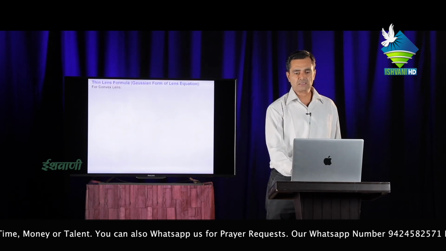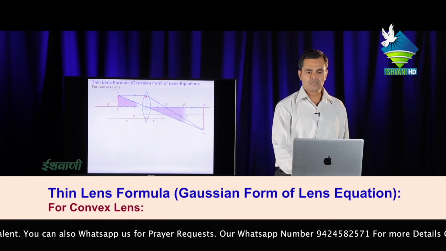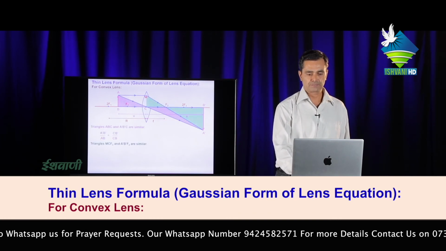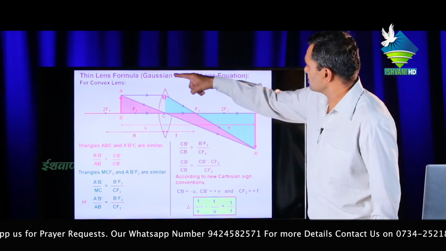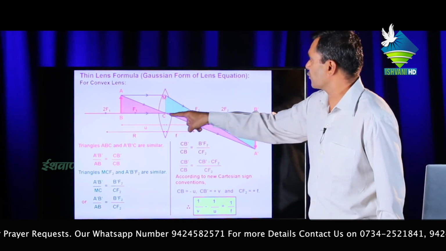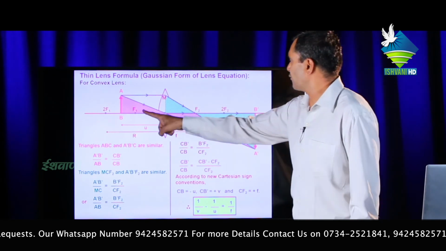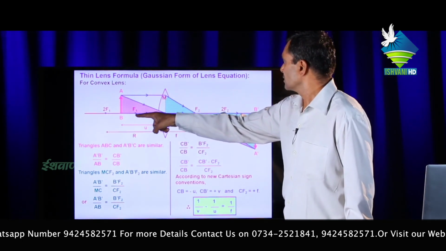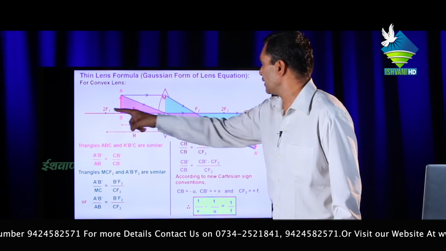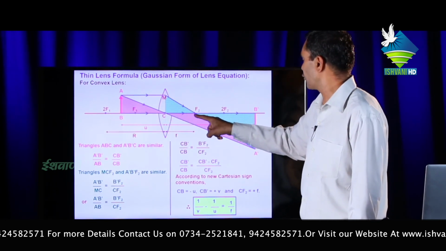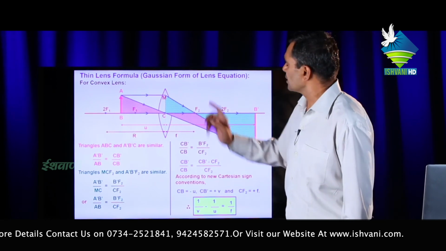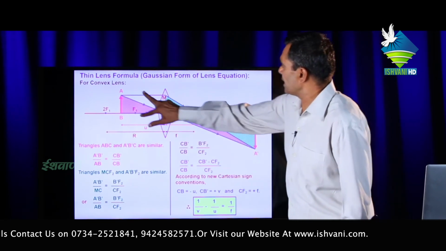Next, thin lens formula, means Gaussian form of lens equation for convex lens. This is the convex lens. This is the optical center of the convex lens. This is the first focal point. This is the second focal point. Now let us consider AB is the object.